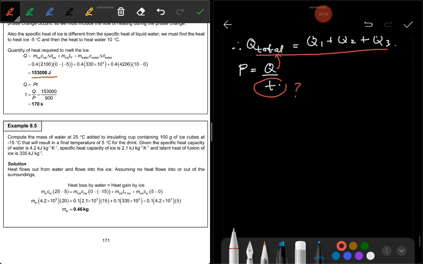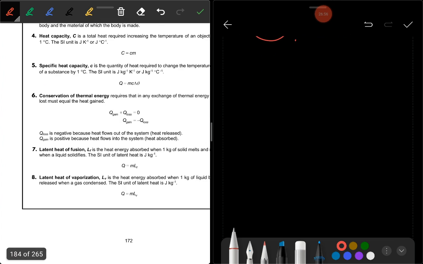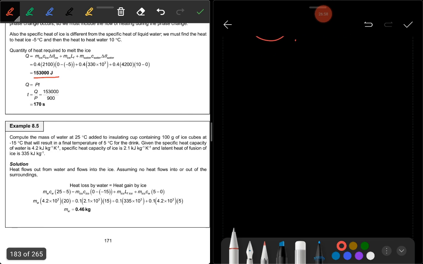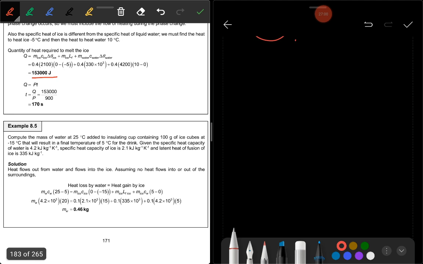And then look at example 8.5, the last example. After this you can do your tutorial. Compute the mass of water at 25 Celsius degree added to an insulating cup containing 100 gram of ice cubes at minus 15 Celsius degree, that will result in a final temperature of 5 Celsius degree for the drink.